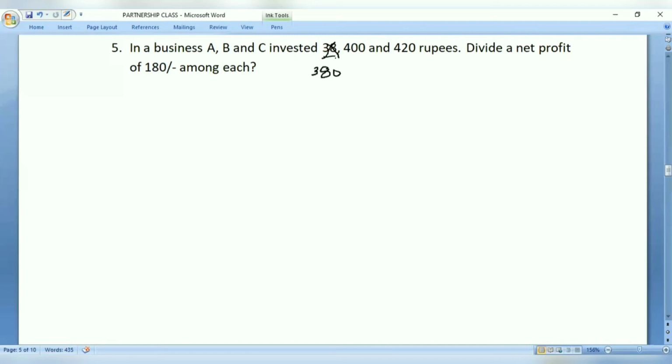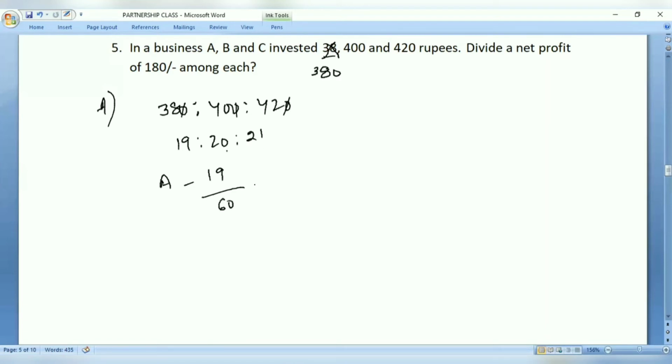Now, how do we divide? This is again very simple and very straightforward. Everybody invested for the same time, right? No need to mention. So we can say 380 is to 400 is to 420. The zeros cancel. Now the ratio will be 19, 20, 21. So A's share is 19 divided by the total components, 19 plus 20 is 39, plus 21, it becomes 60. And the total profit is 180 rupees.